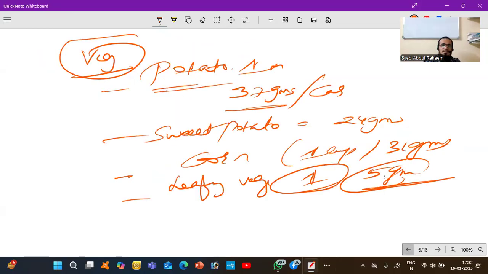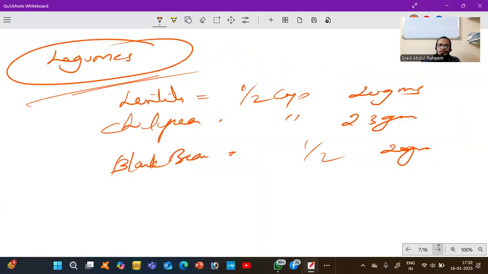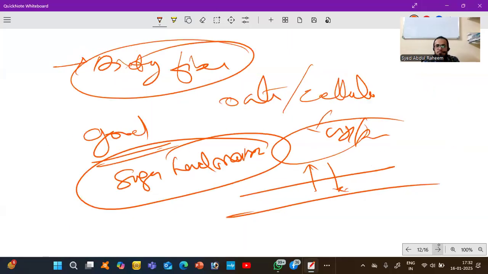We discussed two things today. One is the dietary sources, which food has how much carbohydrate in grams, and how much energy is present in different food sources. And second is the functions of carbohydrates.